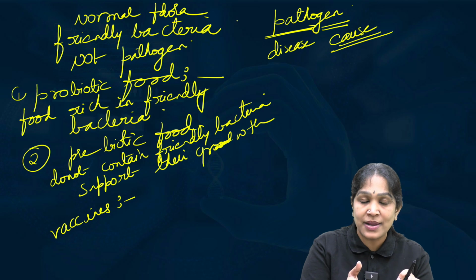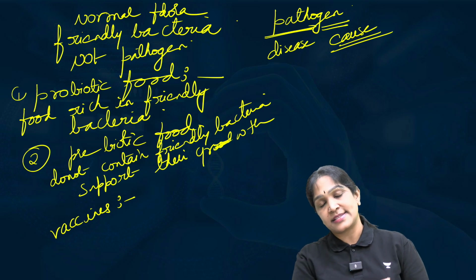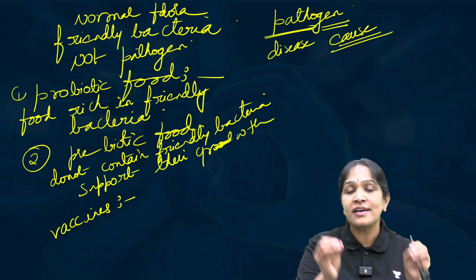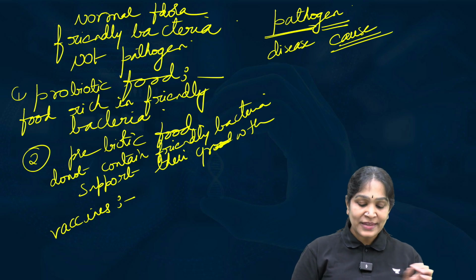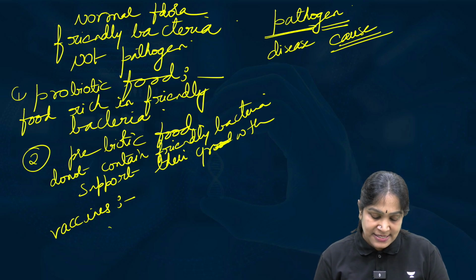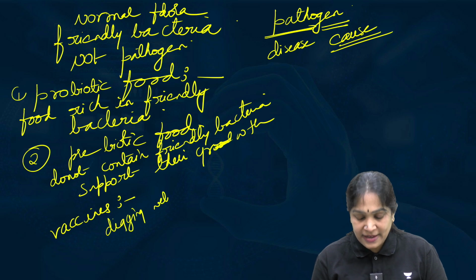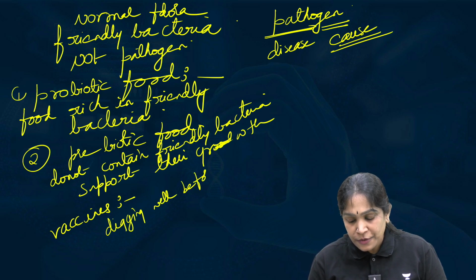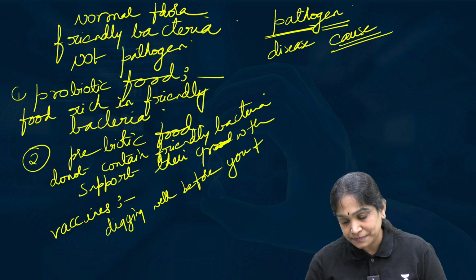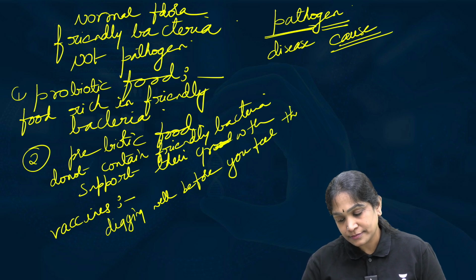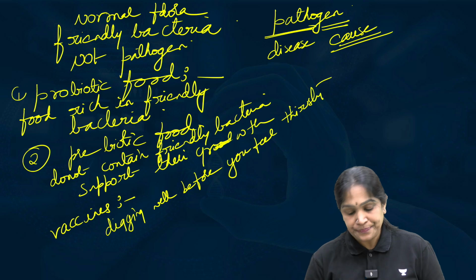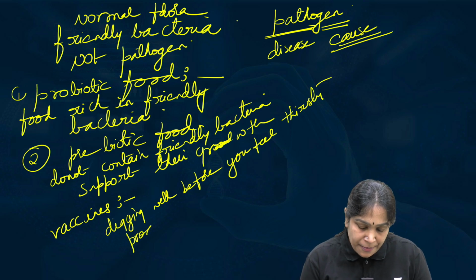Yes, the vaccine will contain the pathogen itself. It is just like digging the well before you feel thirsty. It means producing antibodies.